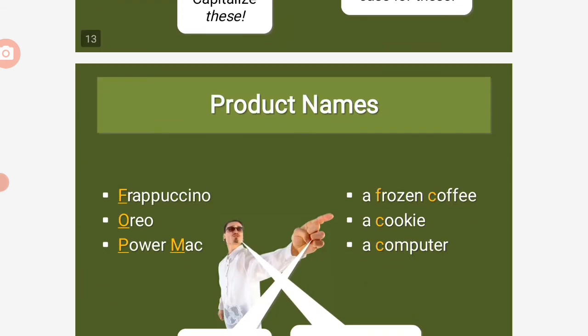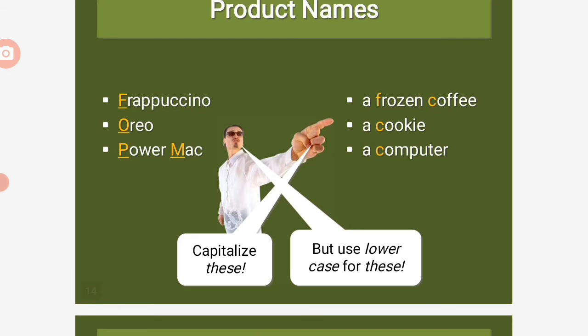Okay, next slide. Product names need to be capitalized too. For example, Frappuccino, Oreo, Power Mac. These are all product names. But a frozen coffee, a cookie, a computer, these are not product names, so they don't need to be capitalized. Use only lowercase for these.